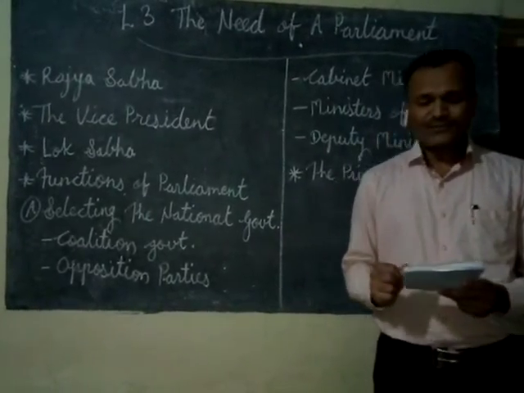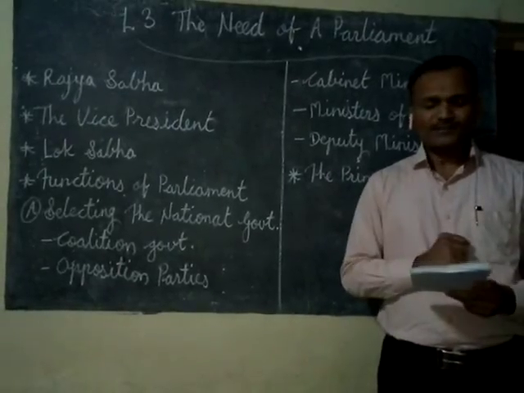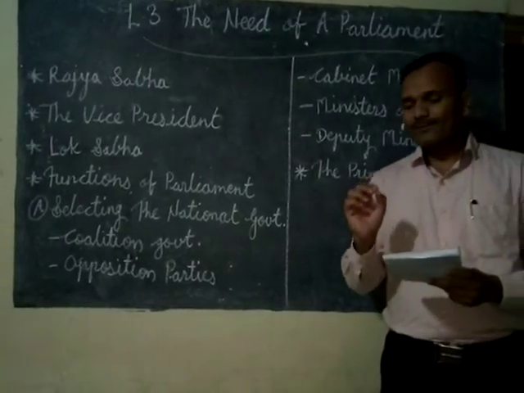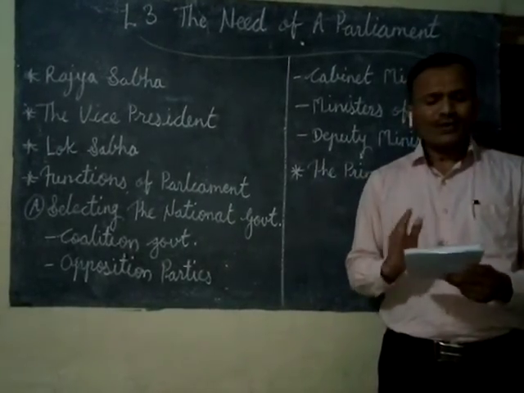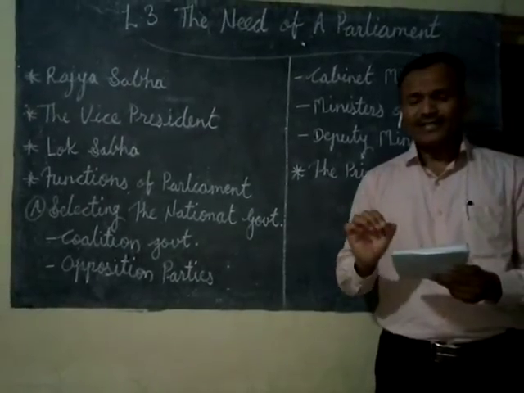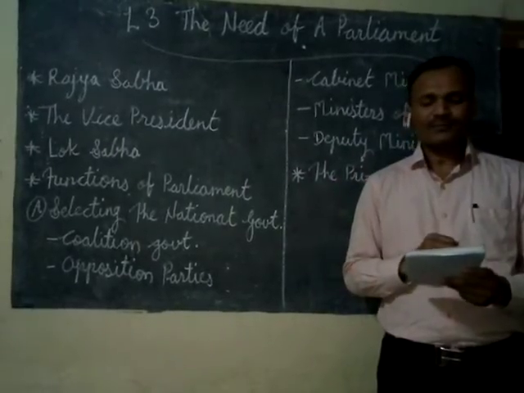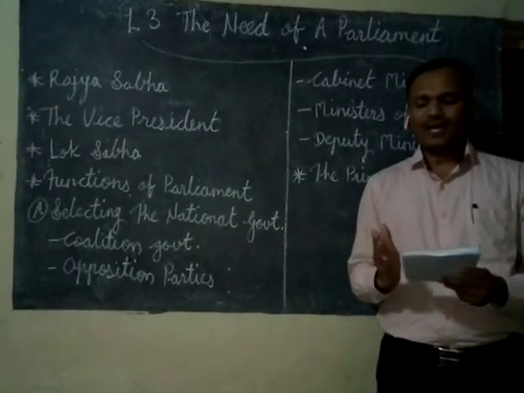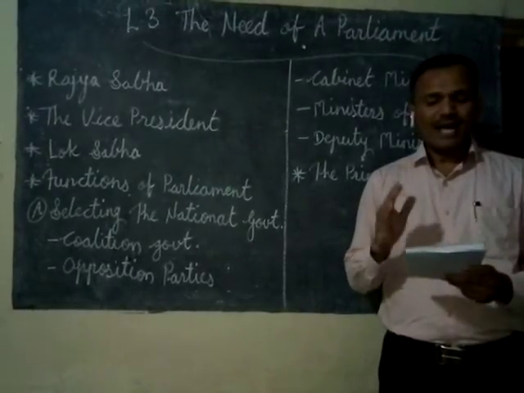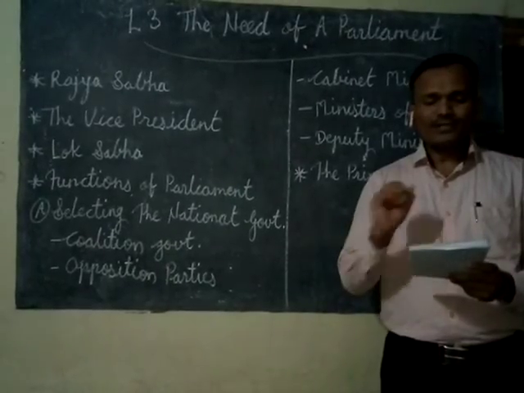The executive implements the laws made by the parliament. The ruling party chooses a prime minister. He or she appoints ministers for various departments. Means the different departments are there, and the ministers for these departments are appointed by the prime minister, who advises the president on important issues.